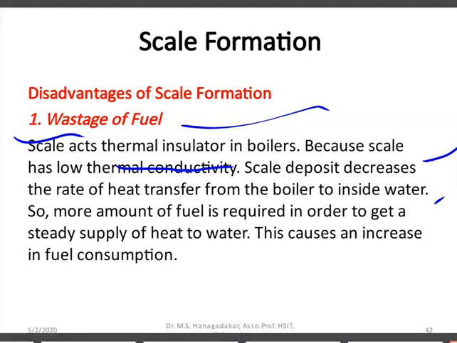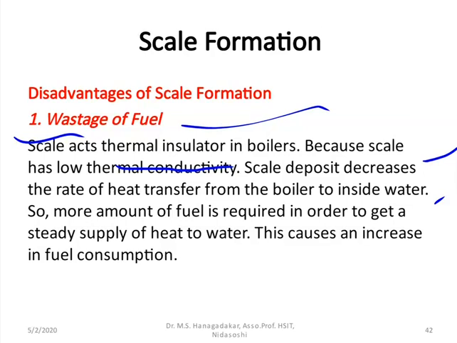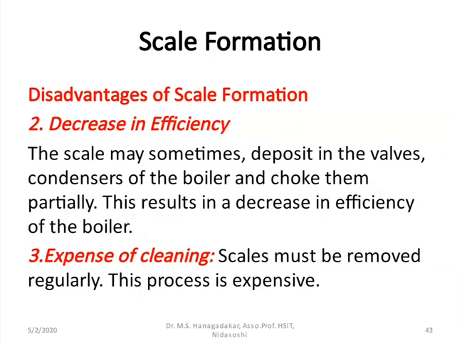So more fuel is required in order to get the heat for the transformation of water into steam. This simply causes an increase in fuel consumption. So this is how fuel is wasted. The second disadvantage is decrease in efficiency.